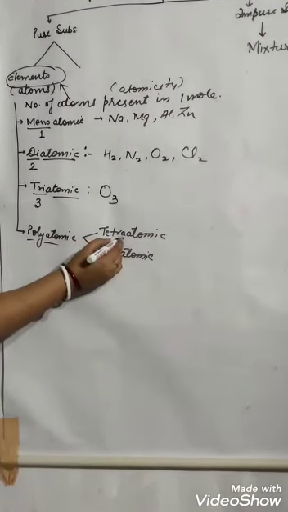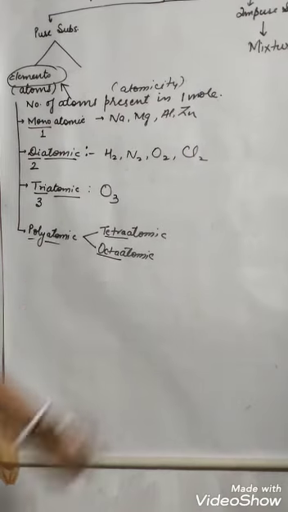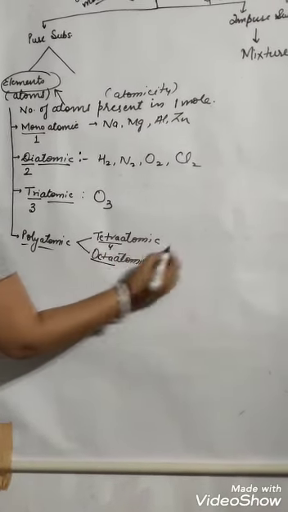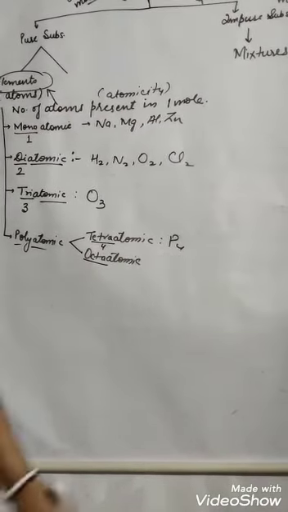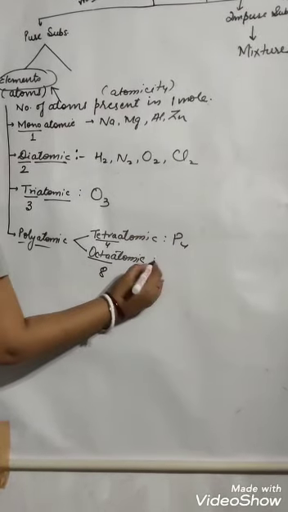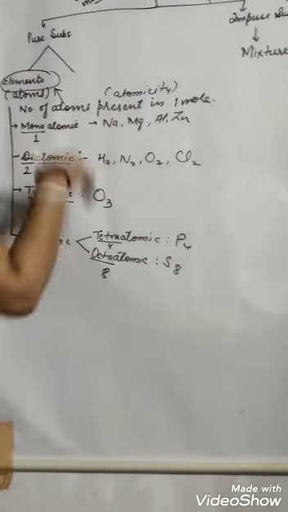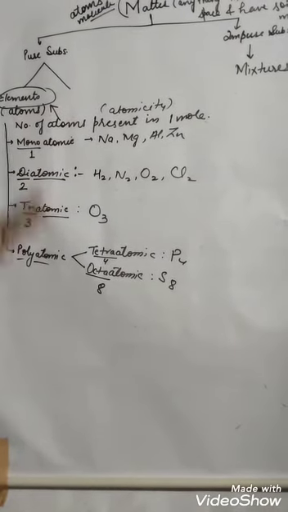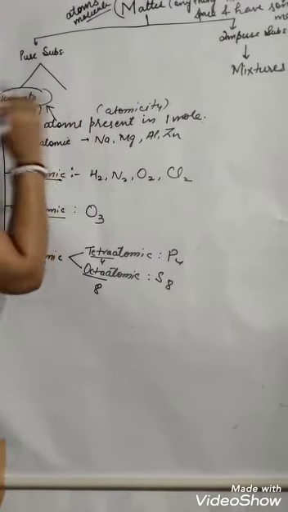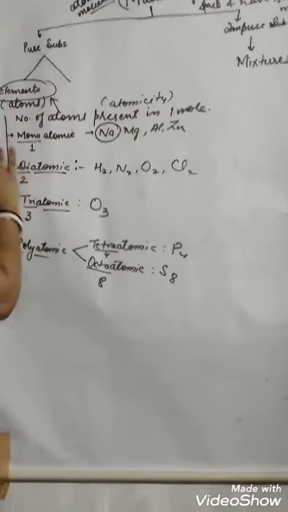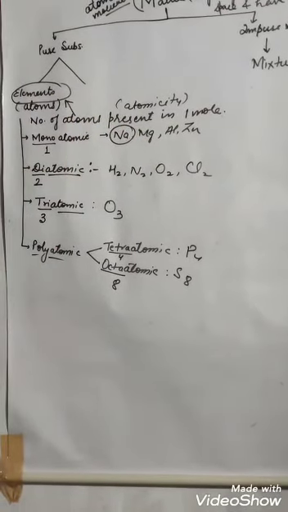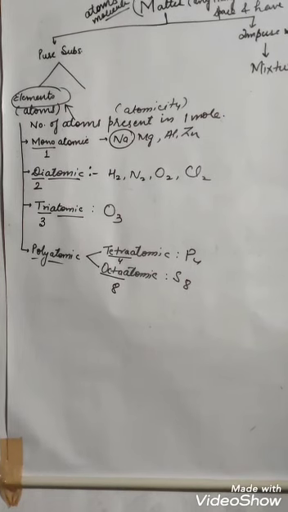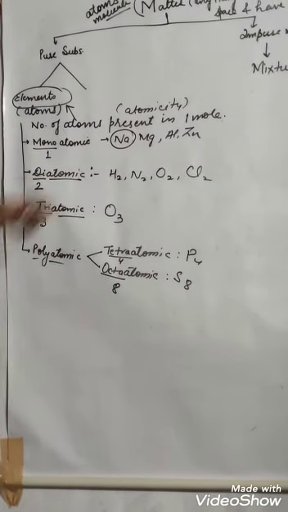Polyatomic contains two types, tetraatomic or octaatomic. Tetra means four, that is P4, phosphorus. Octa means 8, that is S8. All these things you have learned in your class 8 also: monoatomic, diatomic, polyatomic, tetraatomic, everything you have learned already. Now we will directly go to the symbols.